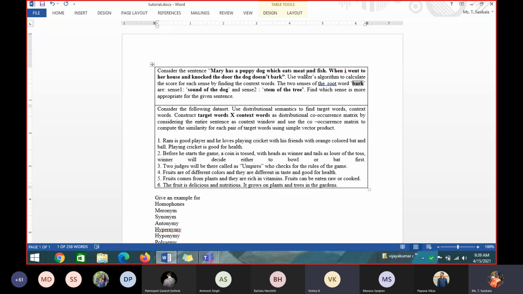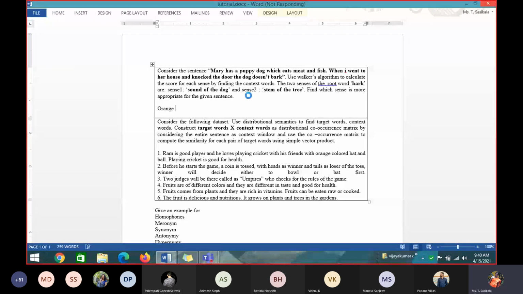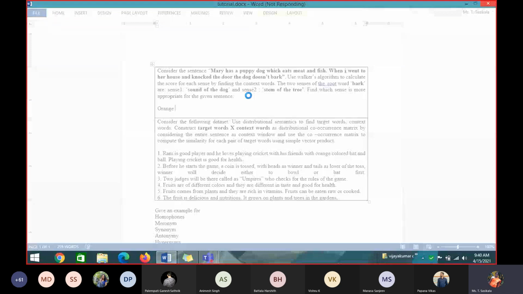Orange as a color and orange as a fruit. Yes, one sense of orange is color and the other sense is a fruit. Any other sense you have? Can anybody else identify one? They will give some sentence. So the two senses are, as he has told, one is the color, the orange that represents the color.